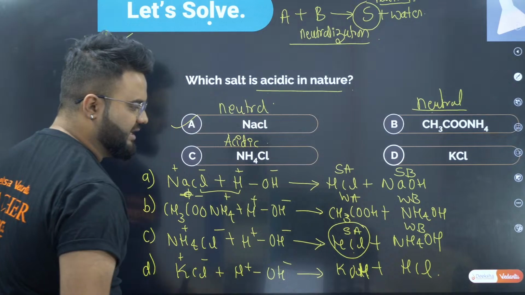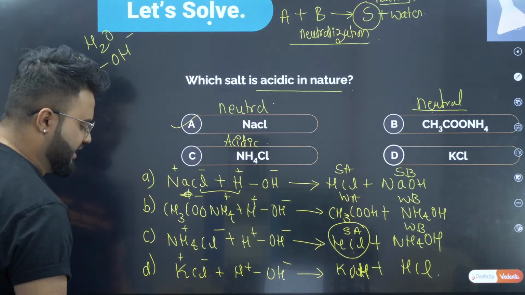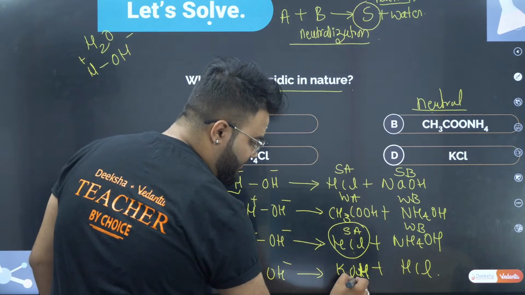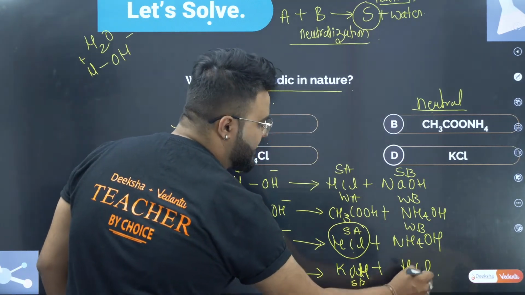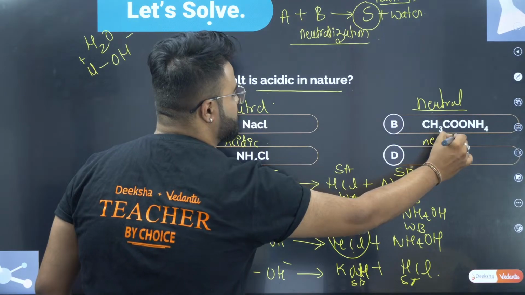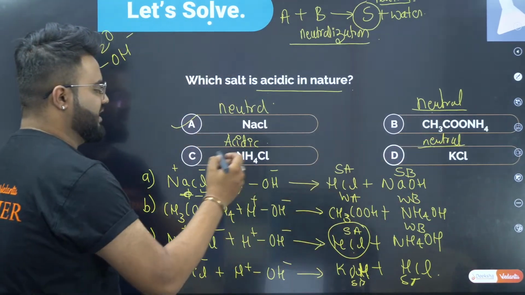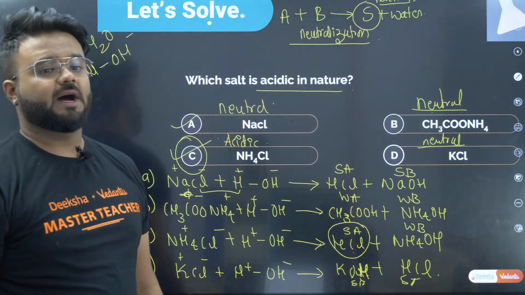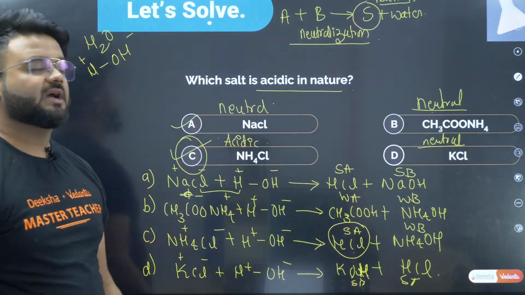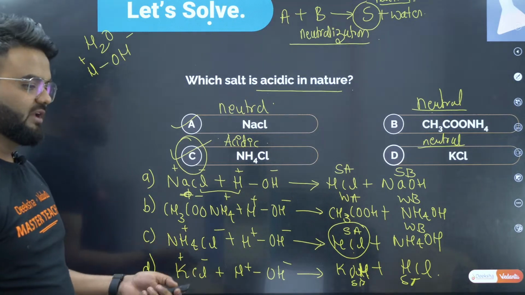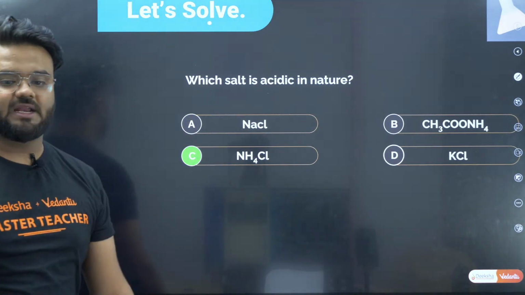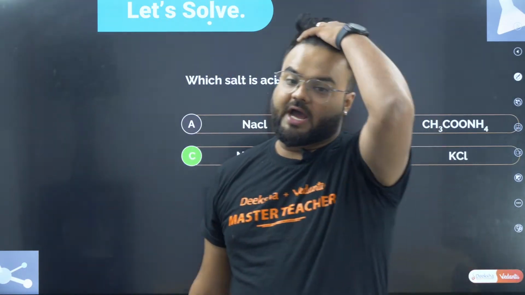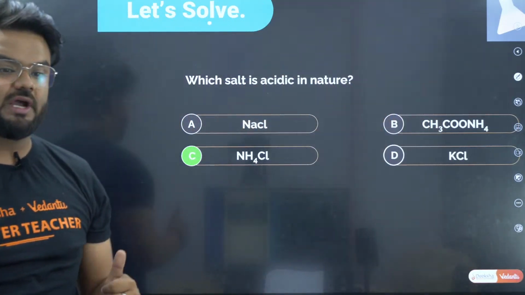It is acidic in nature. Coming back to option D, that is KCl, KOH is a strong base and HCl a strong acid. Again, it is a neutral salt. Therefore, the only option having an acidic salt is NH4Cl. Therefore, your correct answer is NH4Cl. Clear? NH4Cl. I hope this question is understood, guys.